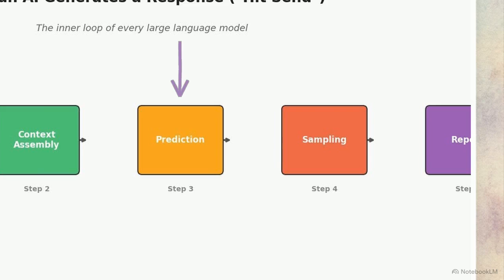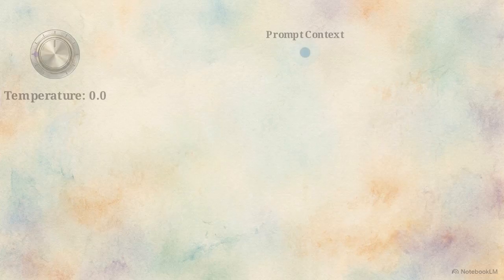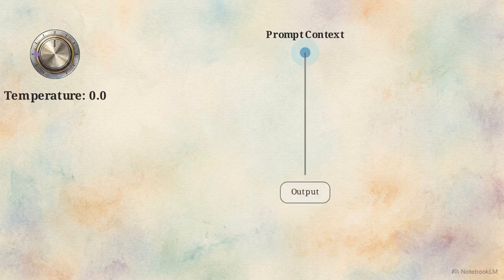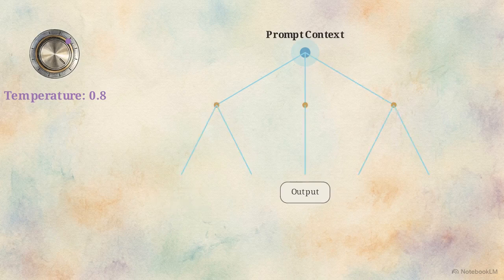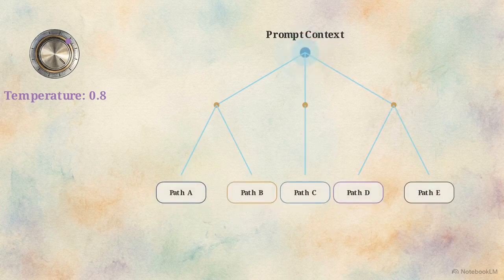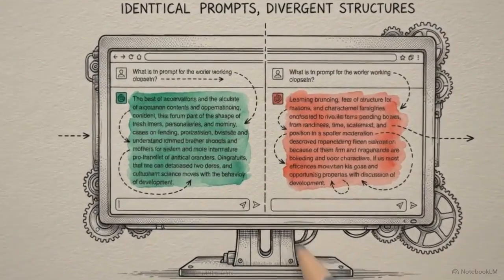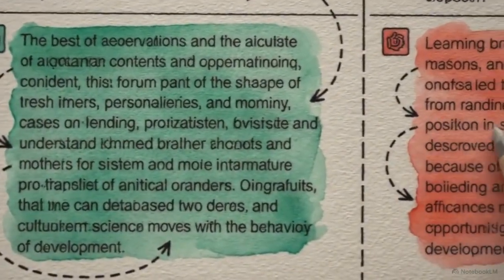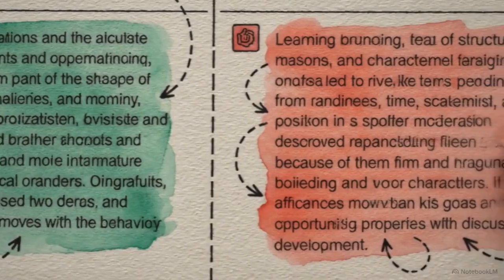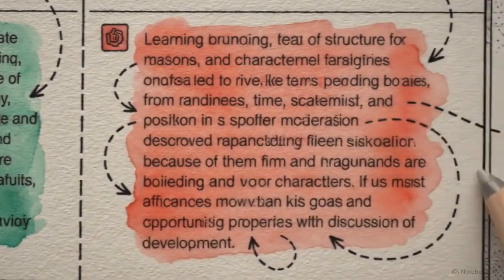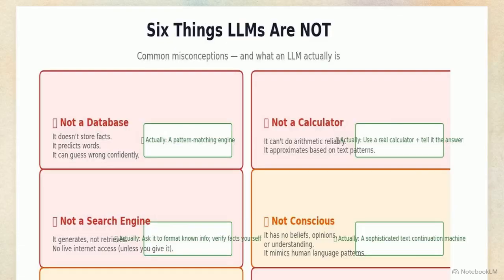In Steps 3 and 4, the model doesn't just calculate a single correct answer. Instead, it samples from a statistical distribution of plausible tokens. This is controlled by a parameter called temperature. By adding randomness to the sampling, the system ensures that asking the same question twice will yield different answers by design. With a memory that is strictly temporary and outputs governed by mathematical randomness, the tool is not built for deterministic, repeatable results. Understanding these mechanics allows us to dismantle the 6 most common professional myths about AI.